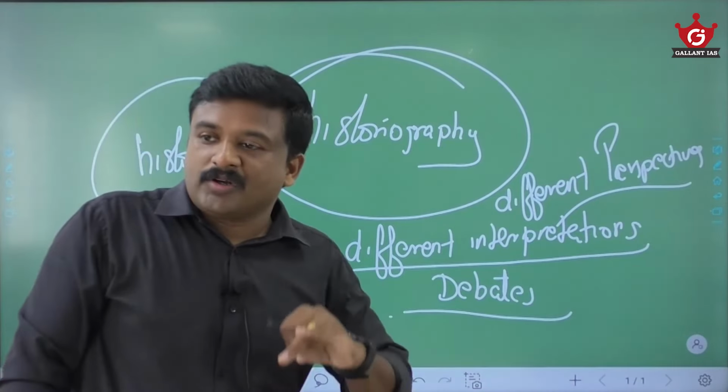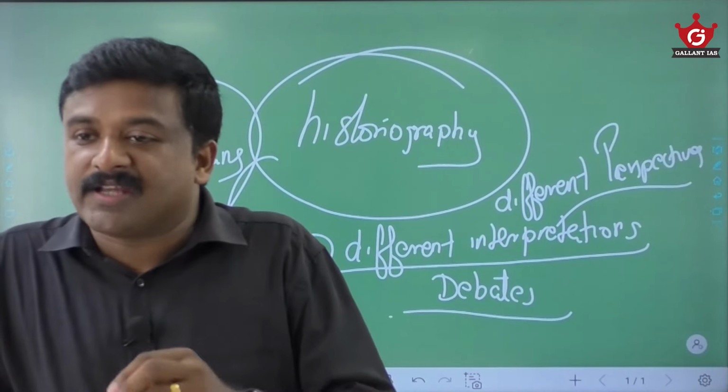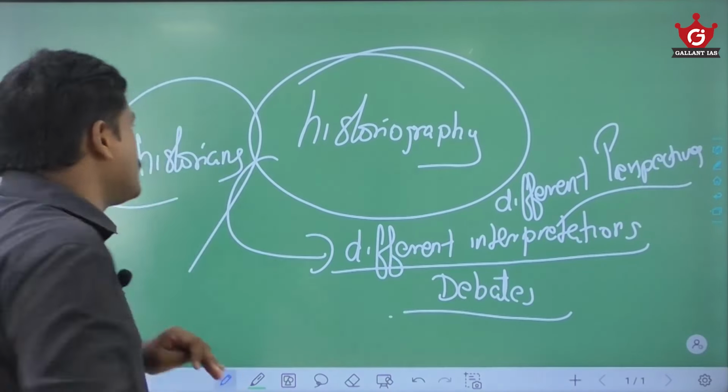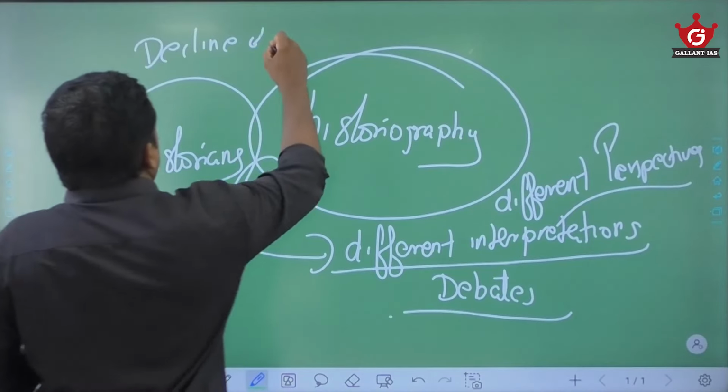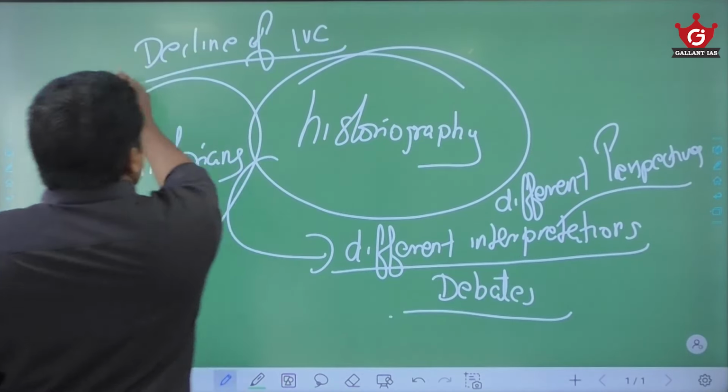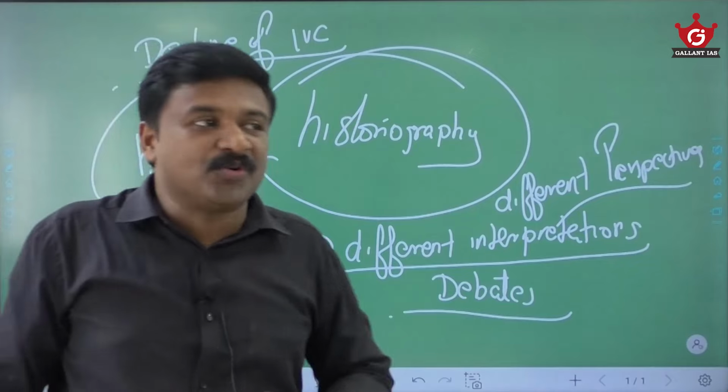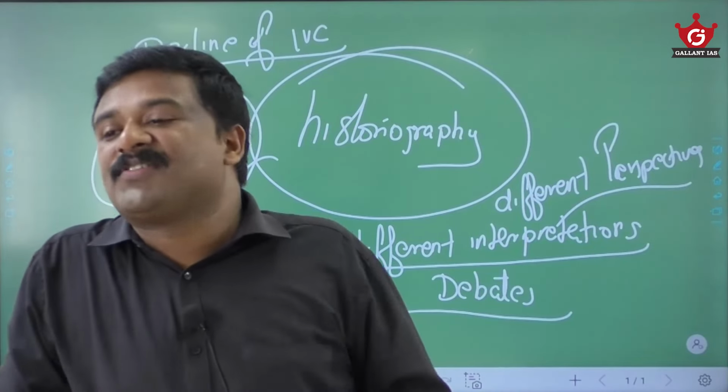This is not the same way everybody approached things here. For example, coming to the decline of IVC, there are different theories.